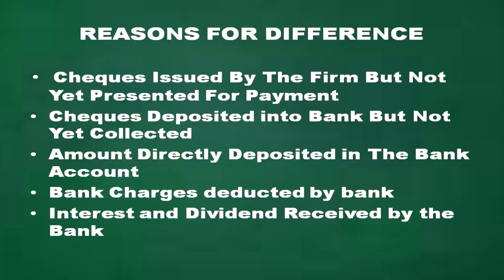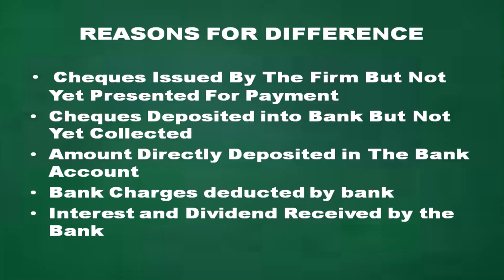There are many reasons for the difference in the cash book and in the passbook balance. These are the differences usually that we will come across. Checks issued by the firm but not yet presented for payment. Checks deposited into bank but not yet collected. Amount directly deposited in the bank account. Bank charges deducted by the bank.